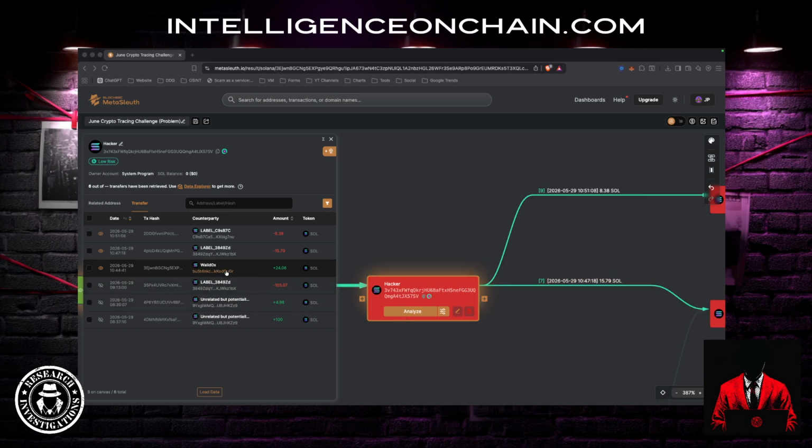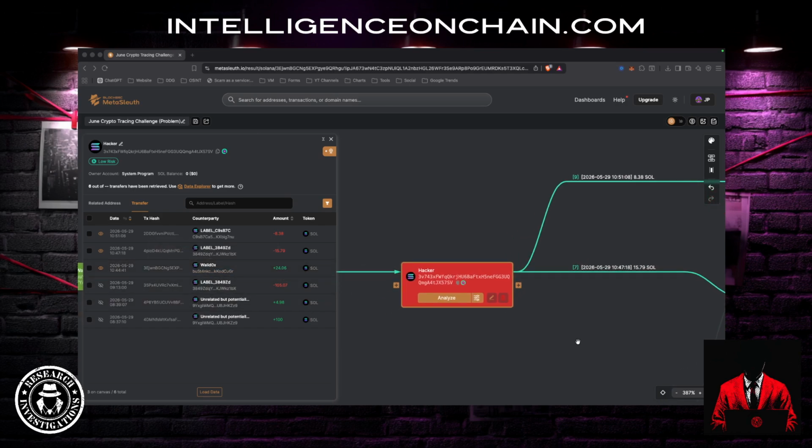So now what do we do? We need to apply a methodology here. If you know what this methodology is, please add it to the comments below. Is it first in, first out? Is it last in, first out? What methodology are you going to use? So now that you've written the comment, it is actually LIFO, last in, first out.